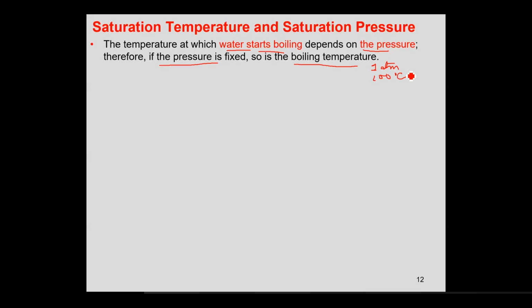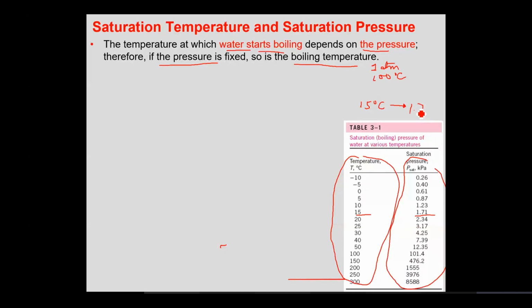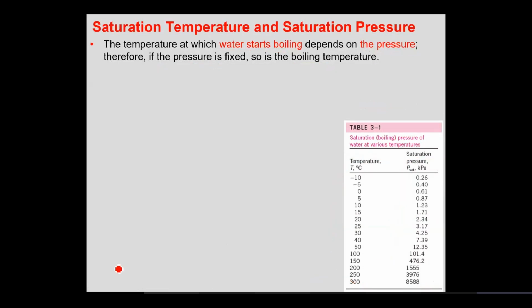Clear enough? Yes, sir. Different pressures give different temperatures. If I have a different set of temperatures given to me, each temperature would have its own saturation pressure. That means if I say 15 degrees centigrade, you need a pressure of 1.71 kilopascal for the boiling. This is the pressure that would be required for the boiling process, the saturation pressure. Water boils at 100 degrees at 1 atmosphere.